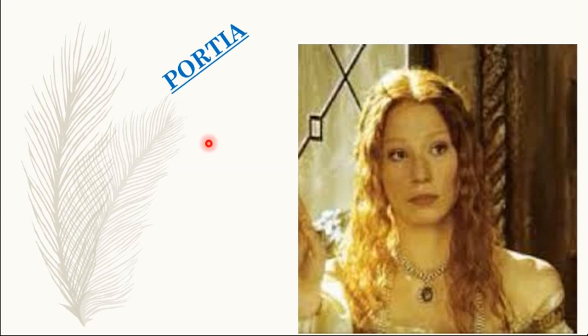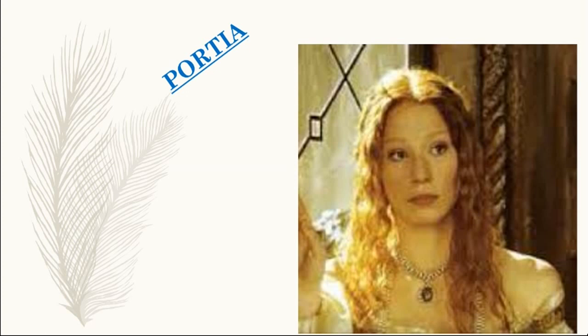Portia, the beauty of the play. Portia is a wealthy heiress who lives at Belmont, an estate near Venice. Her father has died and he devises a riddle involving 3 boxes of gold, silver, and lead to help her choose a worthy husband. The suitors must choose between the 3 boxes to find a portrait of Portia. The man who chooses correctly wins her hand. Portia is lucky enough to have the man she loves, Bassanio. Bassanio wins this challenge and they get married.